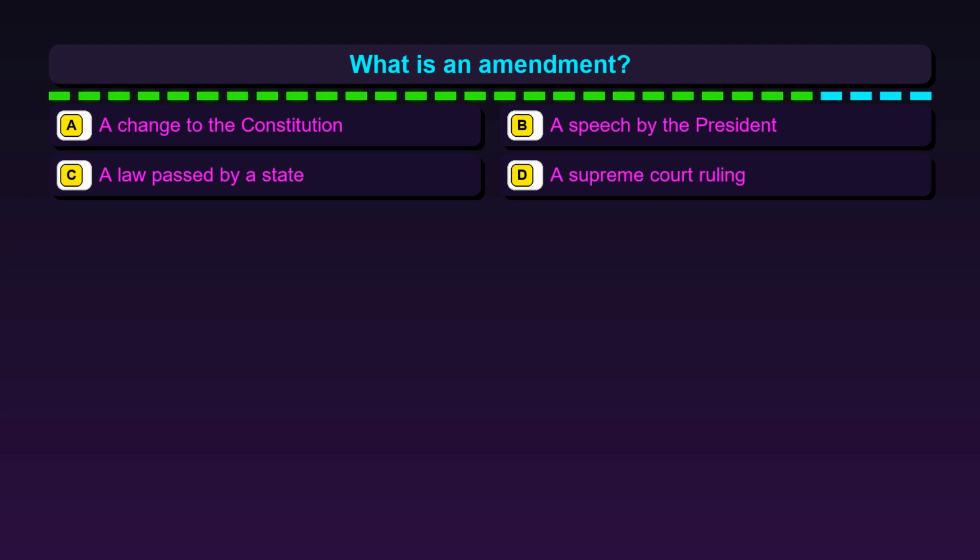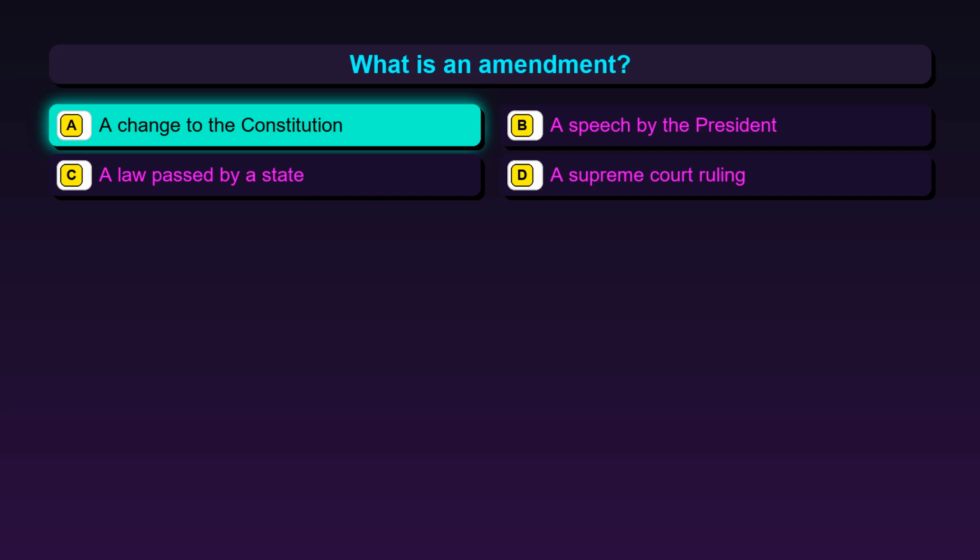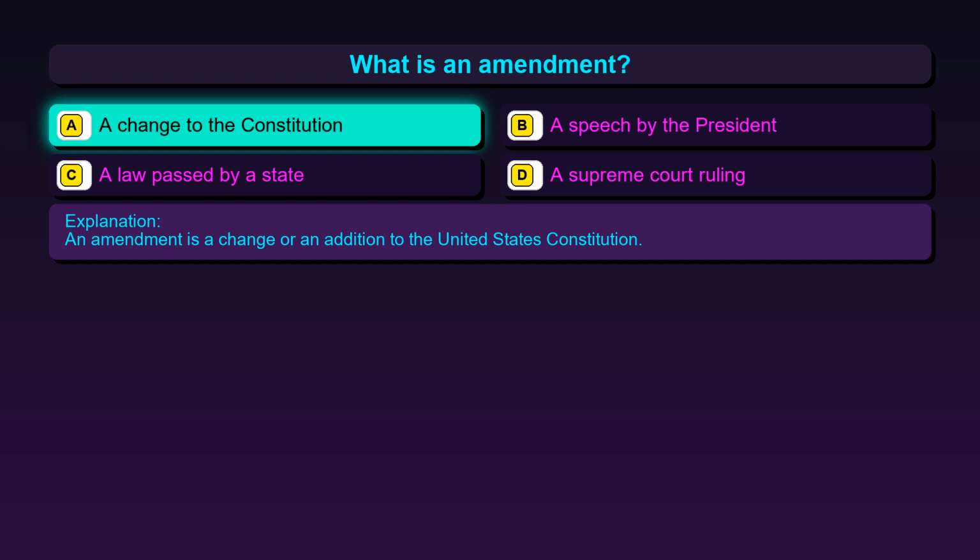Question 43. What is an amendment? Option A, a change to the Constitution. Option B, a speech by the President. Option C, a law passed by a state. Option D, a Supreme Court ruling. The correct answer is option A, a change to the Constitution. An amendment is a change or an addition to the United States Constitution.